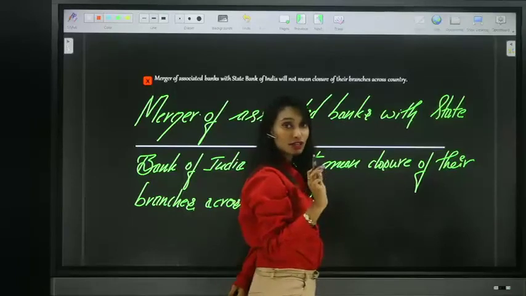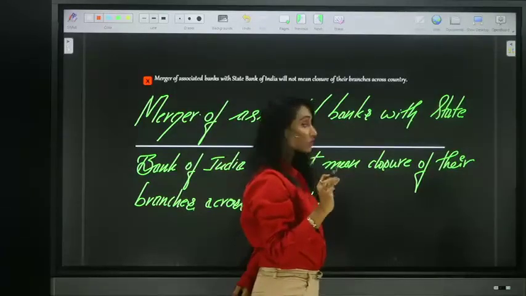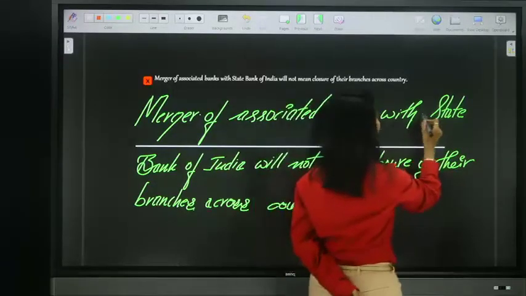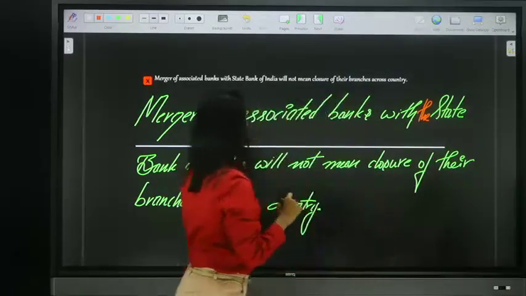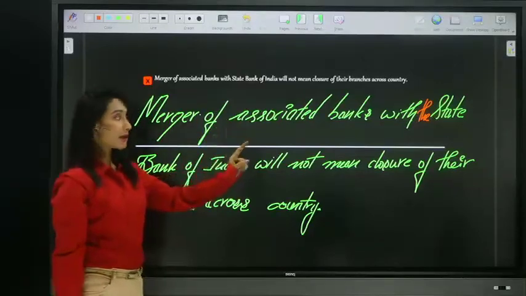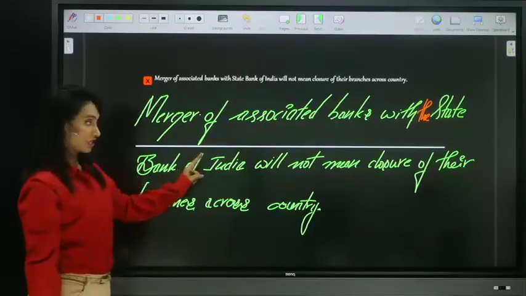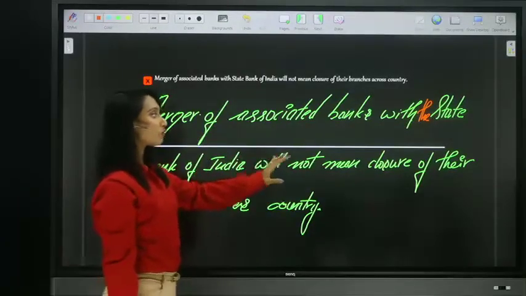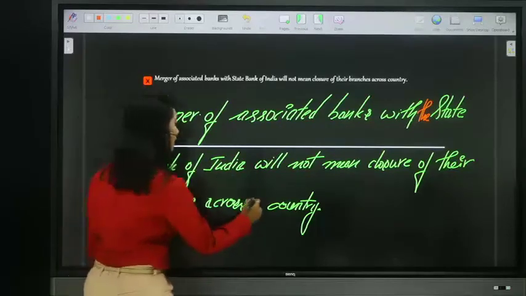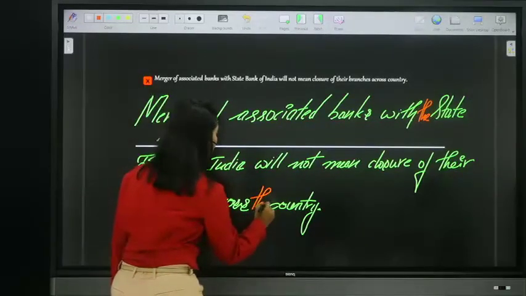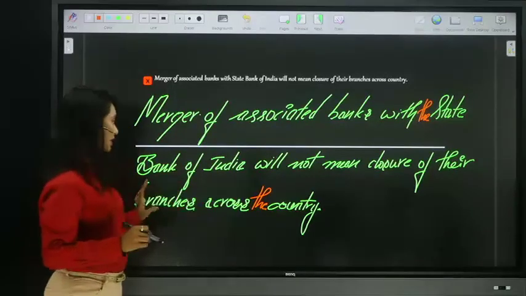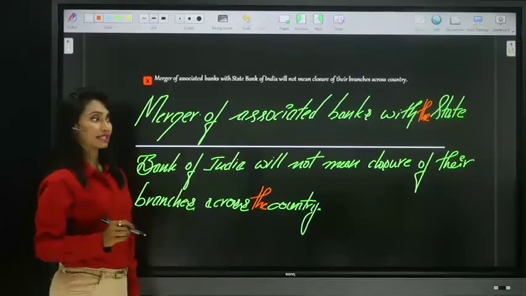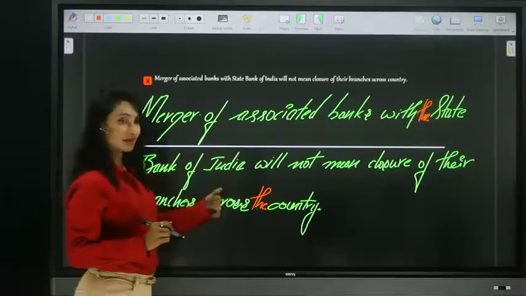Associated banks is not the name of the banks, it's a common noun. But here we are saying State Bank of India. So we must place the definite article the. So merger of associated banks with the State Bank of India will not mean closure of their branches across the country. Yes, so this is the correct one.